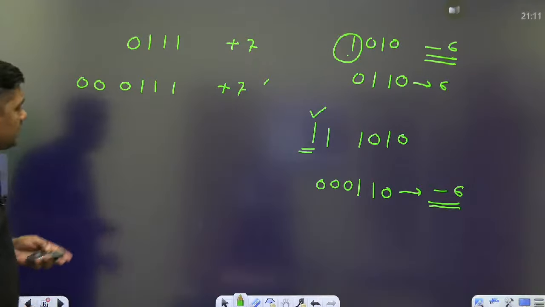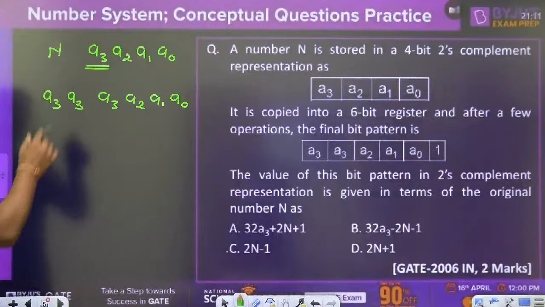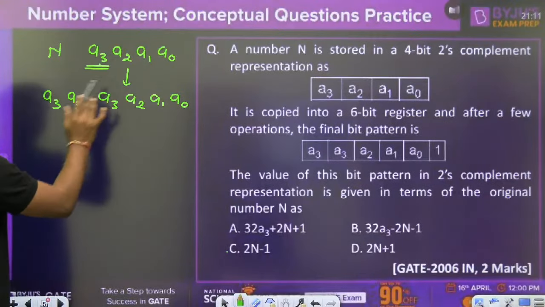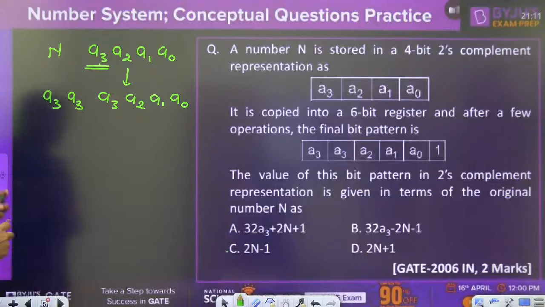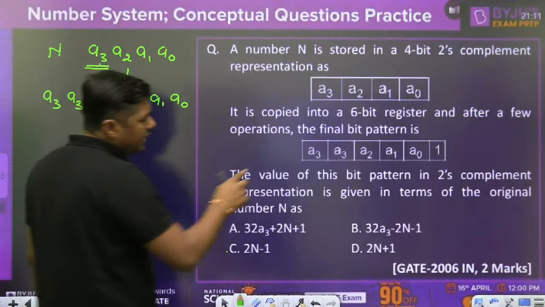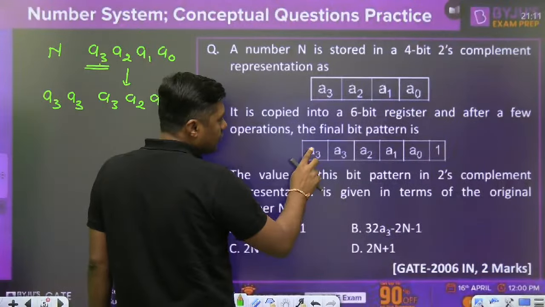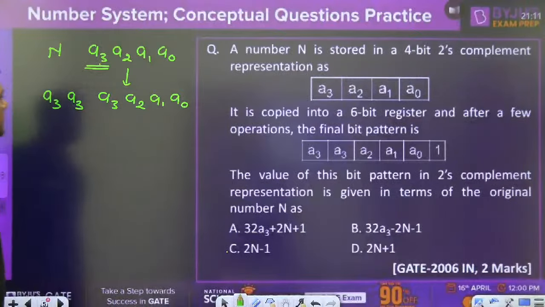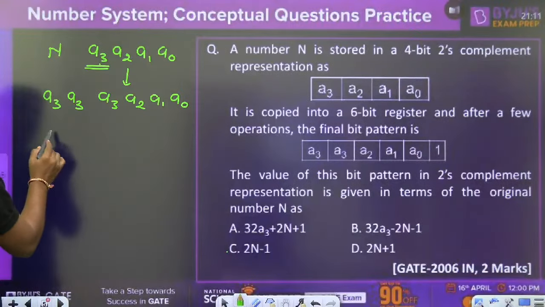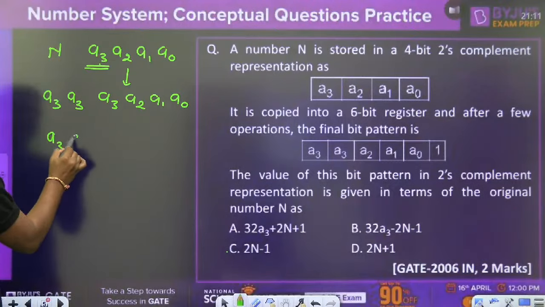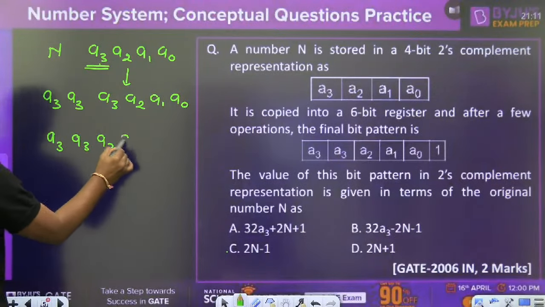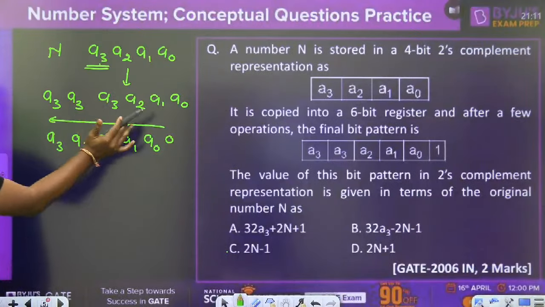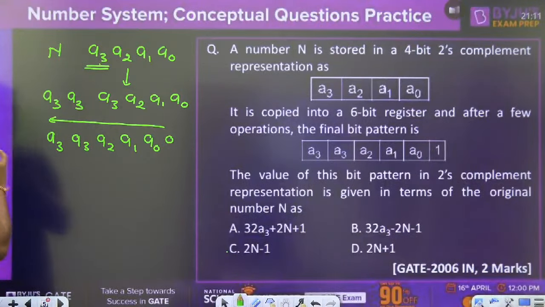Now we are repeating the MSB. When we repeat the A3 2 times, the number is converted from 4-digit to what? 6-digit. Okay, second thing: here we are having only 2 A3, so what about the last one? Now, after 6-digit, it is converted into A3, A3, A3, A2, A1, A0 and 0. It means it is shifted left.